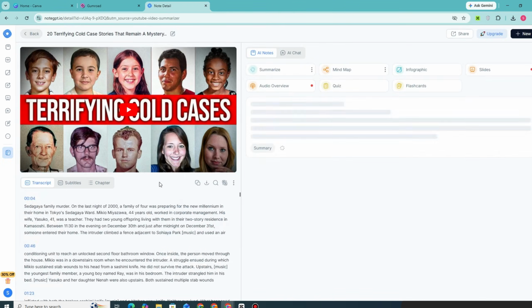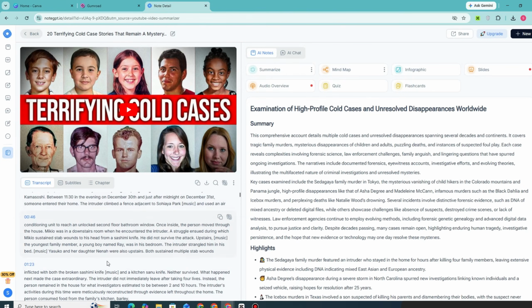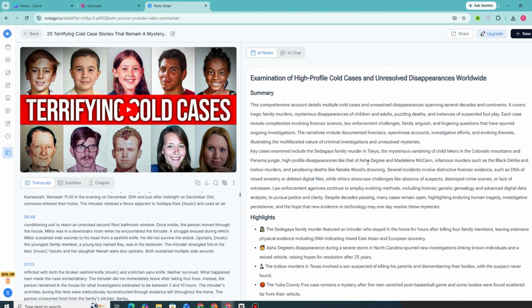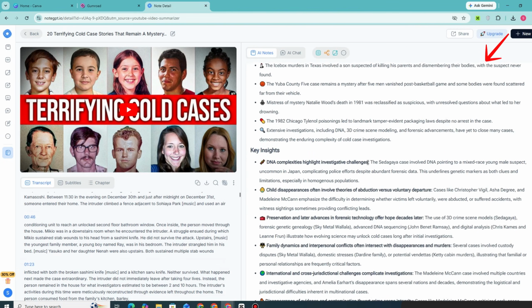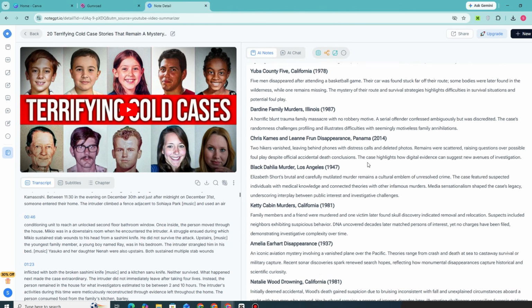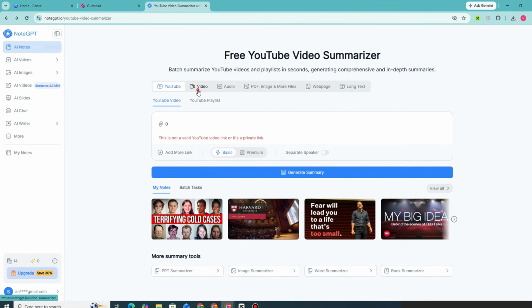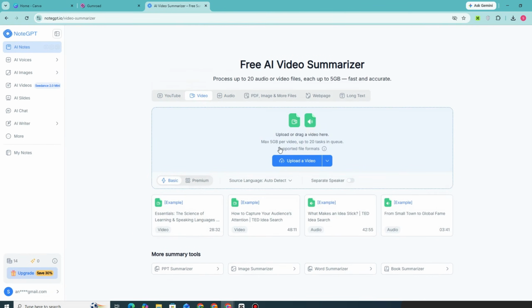So for example, this one right here. As you can see, all the information is on the left side, while the summarized version is on the right side. And from here, you can create another video or another content from this summarized version. Then, after posting, all you have to do is wait till your channel is monetized.